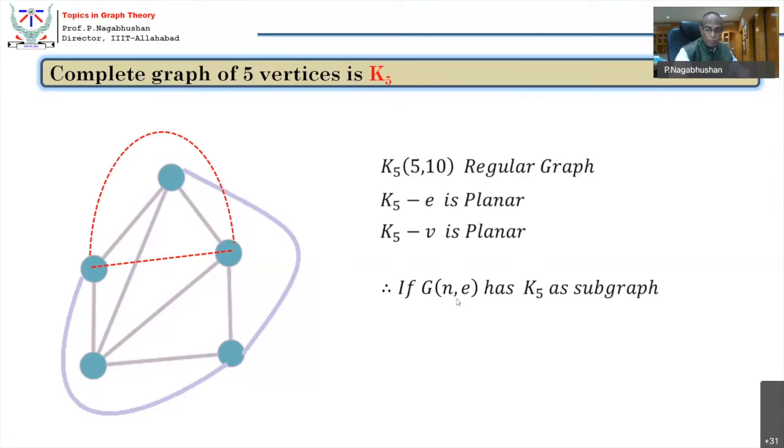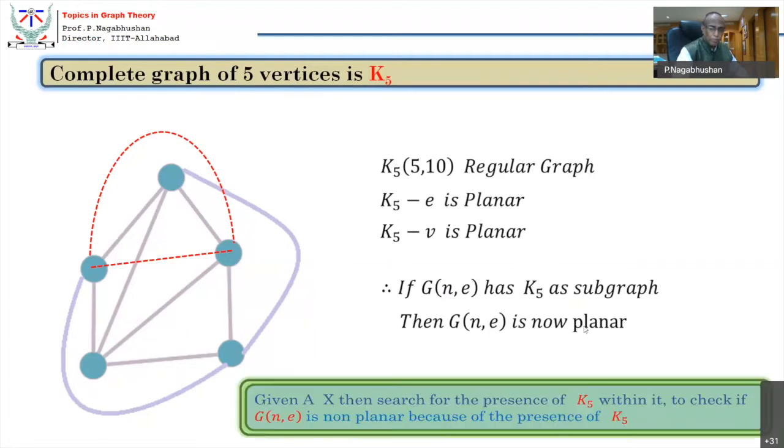Suppose there is a very big graph with n greater than 5 and e greater than 10, and that graph has a subgraph which is K5, the complete graph of 5 vertices, or Kuratowski's graph of 5 vertices, then it is non-planar. Javed, please note that it's not planar. Then G is non-planar. Is it okay? Okay.